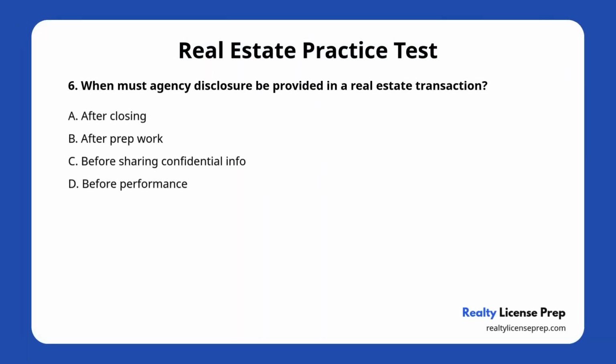Question number 6. When must agency disclosure be provided in a real estate transaction? A. After closing. B. After prep work. C. Before sharing confidential info. D. Before performance. The correct answer is C.